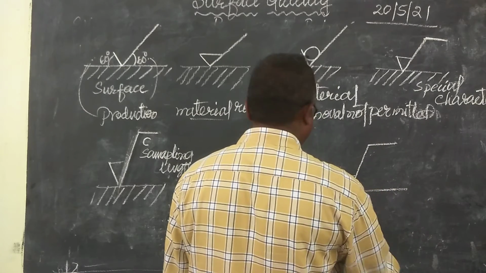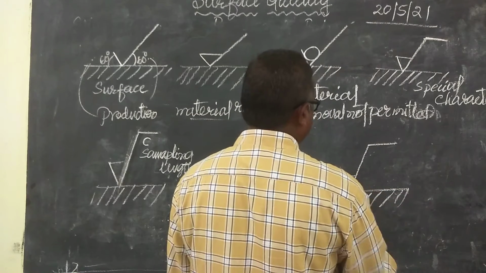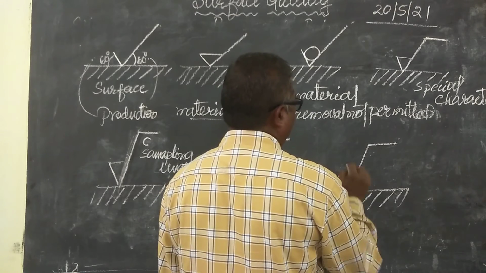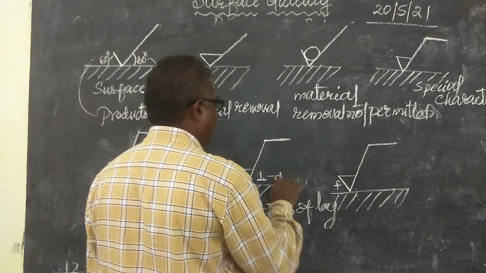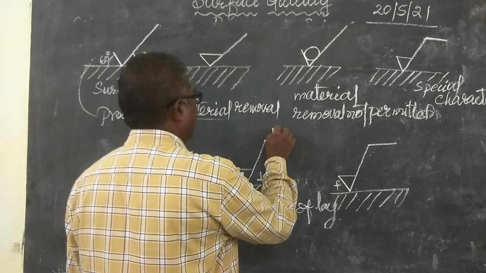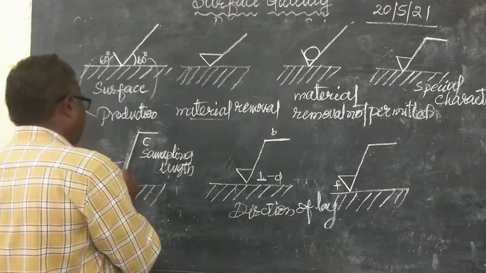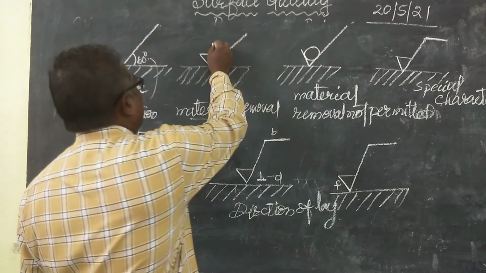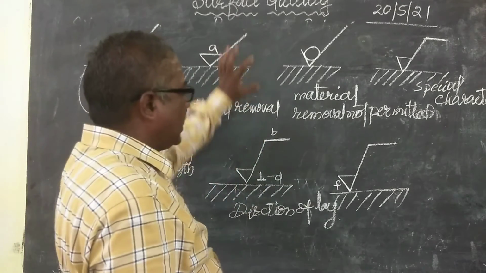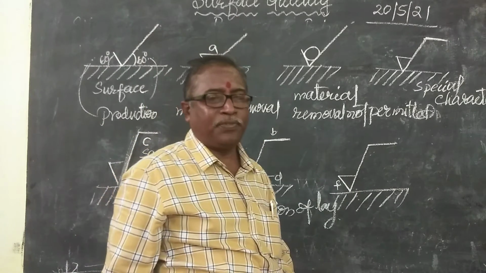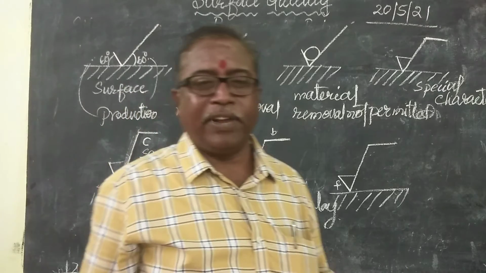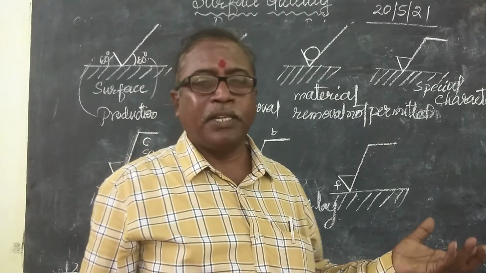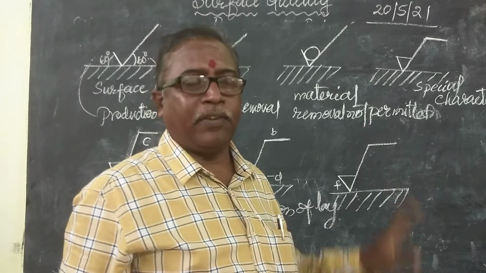The surface is like this. Then here F will be given, here G will be given, here B will be given, here C will be given, and A will be given here. Like this, A, B, C, D, E, F indicate measuring allowances, other methods and processes. So like this, the symbols are given.